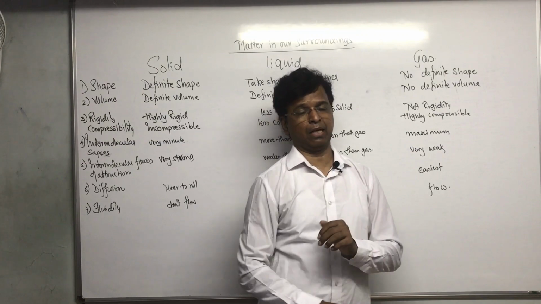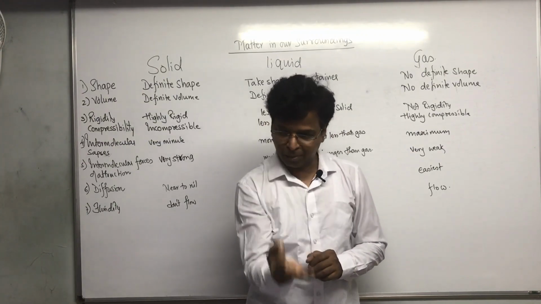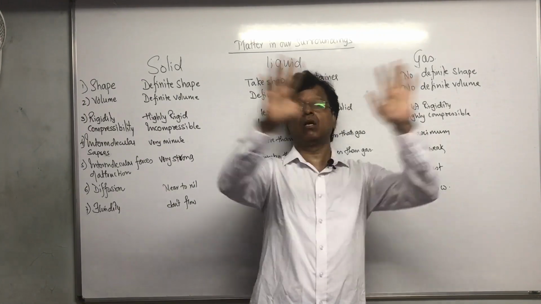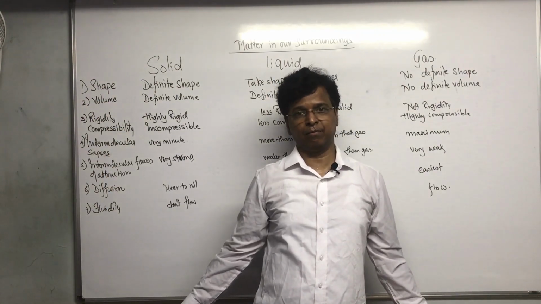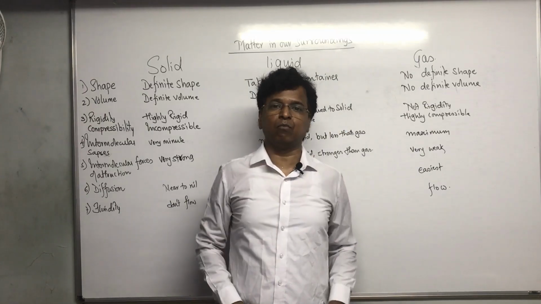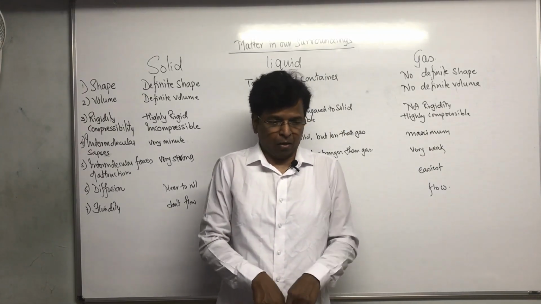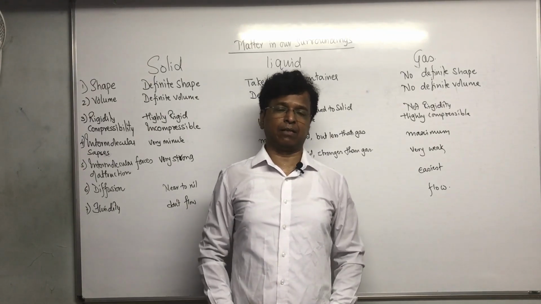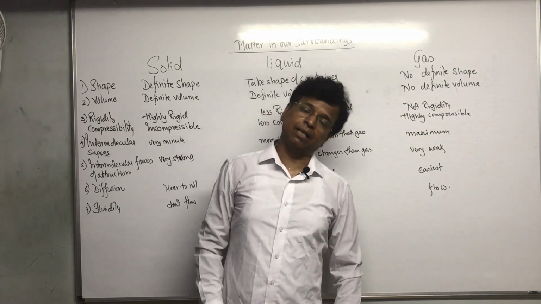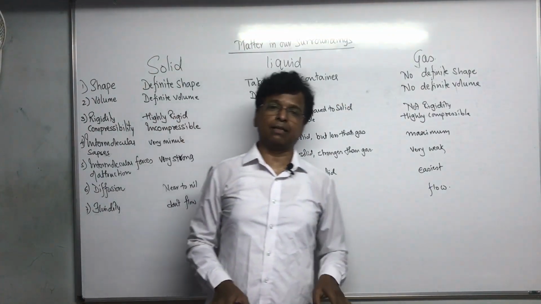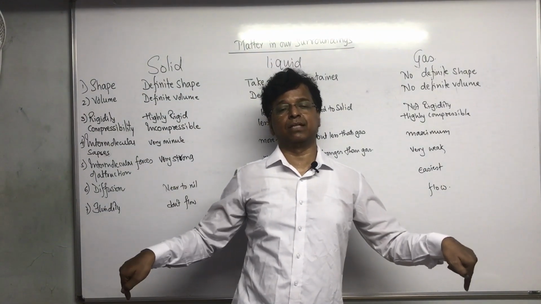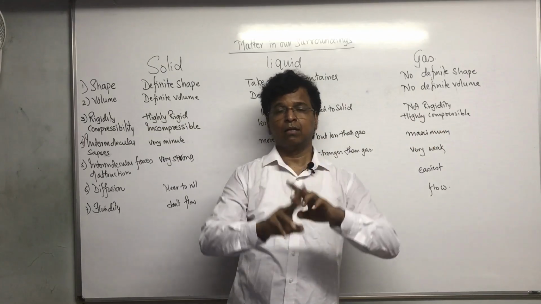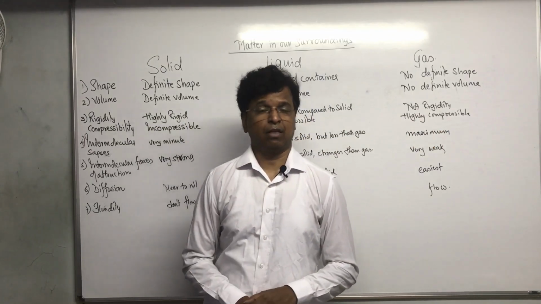See, if I talk about one solid particle, one wheat grain, I keep it in the container, it will not apply force on all the walls of the container. It will apply force only in the vertically downward direction, on whatever part of the vessel is in contact with the wheat. That's all. Liquid, again the same thing. They will apply the force on the container where they are in contact with the vessel. Are you getting? But not uniformly on all the parts of the vessel, walls of the vessel.